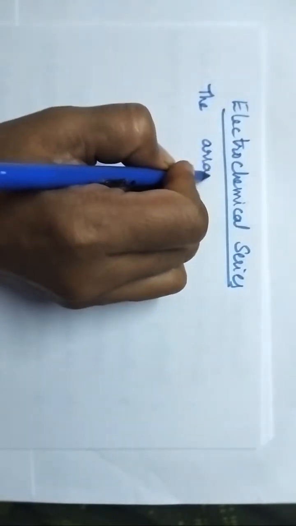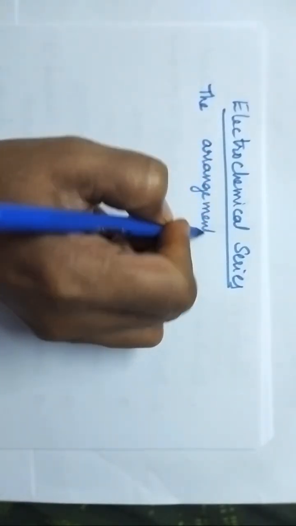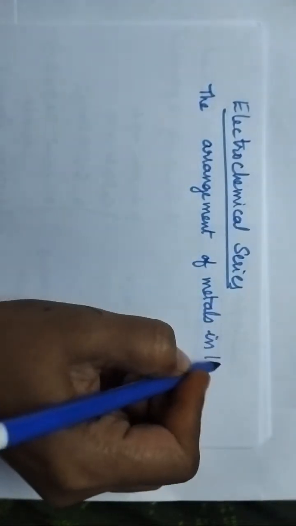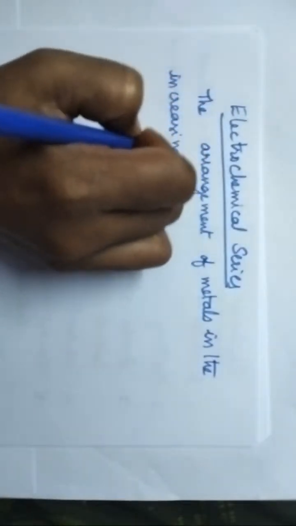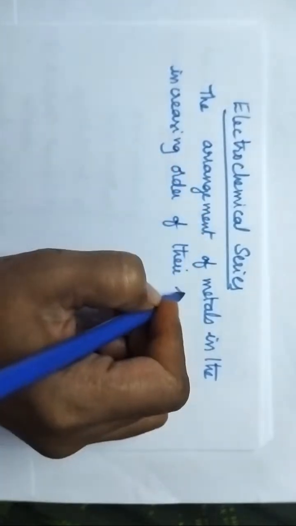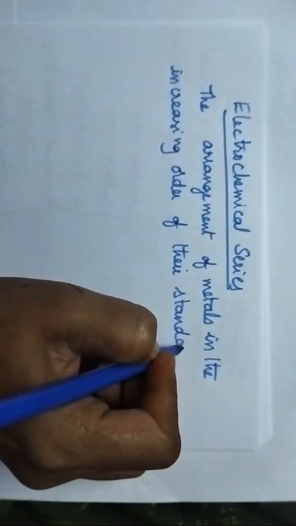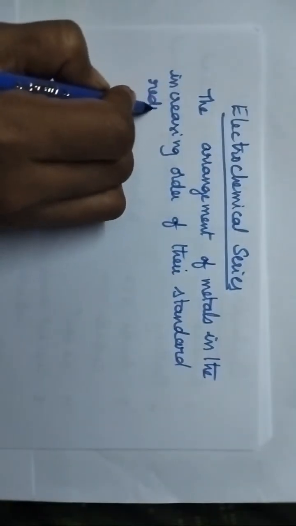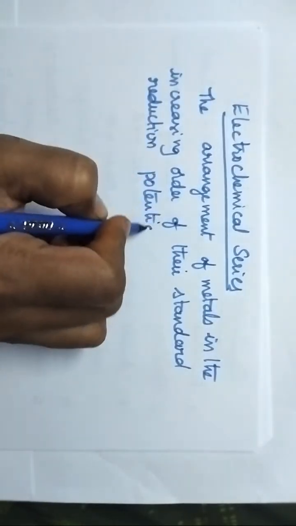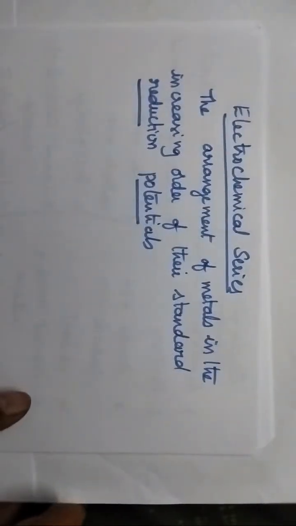So it is the arrangement of metals in the increasing order of their standard reduction potentials.